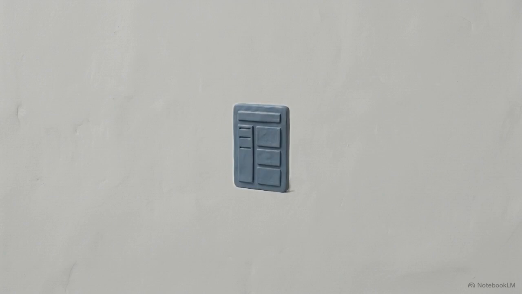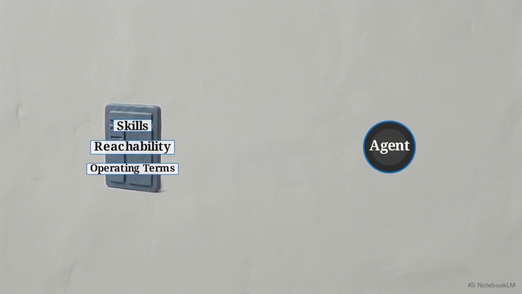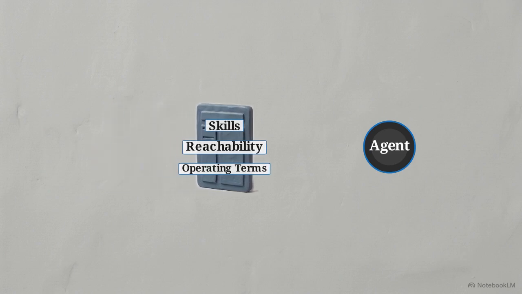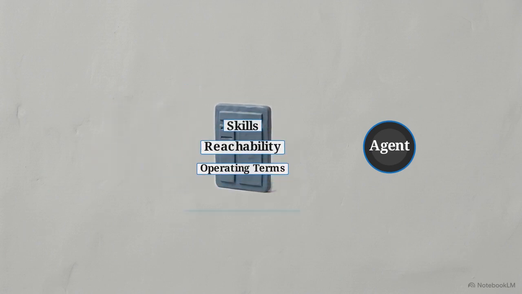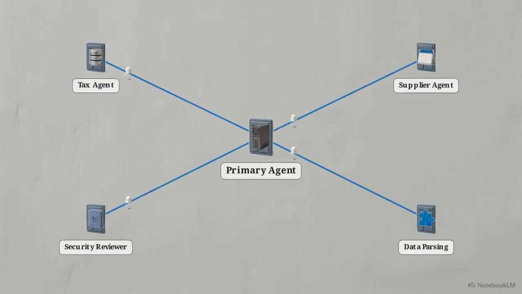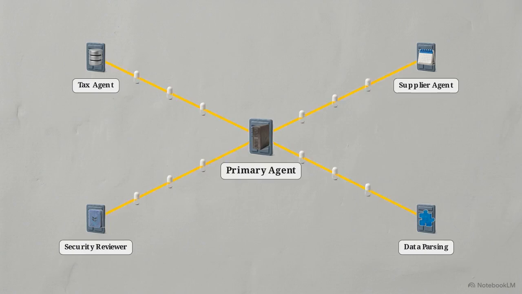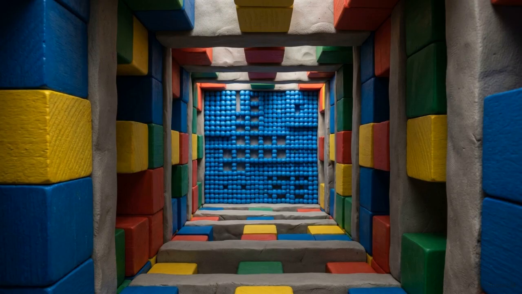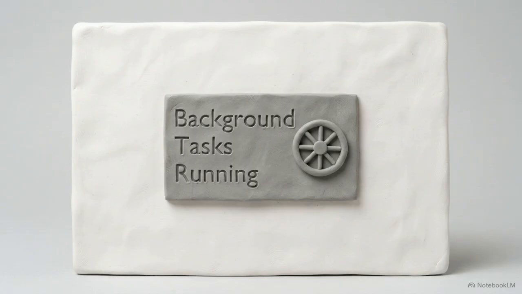This visualization shows the core primitive of that exchange, the agent card. It functions as a literal, standardized operating contract, defining exact skills, reachability, and terms of service that are scanned and accepted across company boundaries. Relying on coordination protocols inherently introduces friction. Adding more agents to a workflow directly increases system latency and injects unpredictability into the final result. When these long-running tasks activate and agents begin hiring each other in the background, human operators lose all visibility. The ability to intervene disappears.